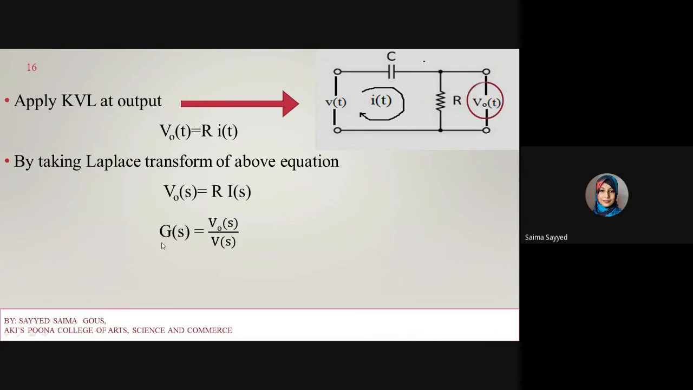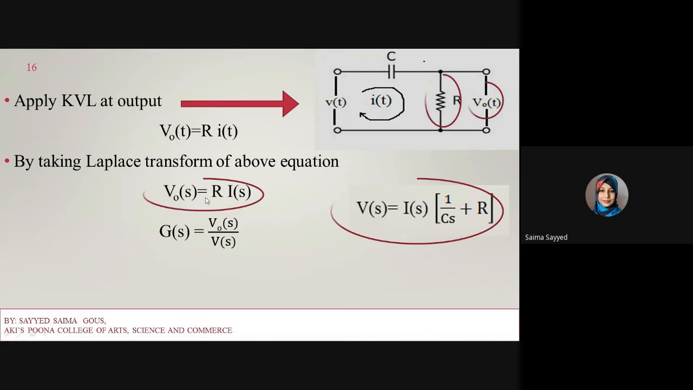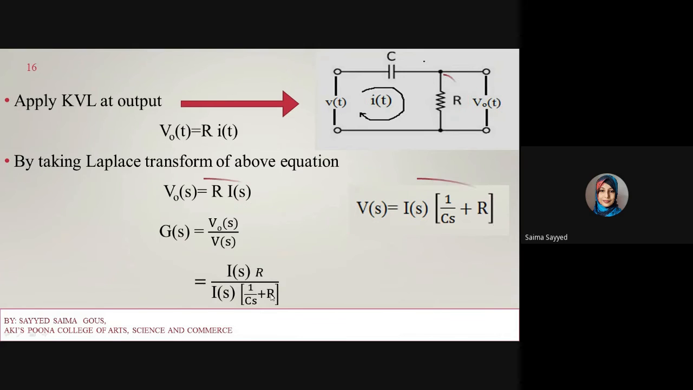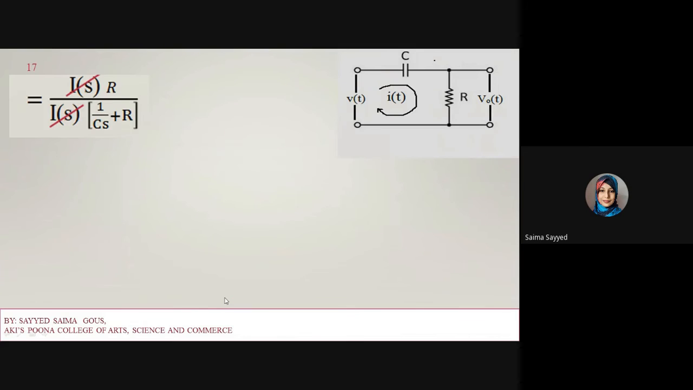Now this is the definition of transfer function: Laplace transformation of the output signal to the Laplace transformation of the input signal. Now just substitute these two equations into G(s). This is my V(s) and this is my Vout(s). So this is my input signal, this is the output signal. Substitute in this, it will become I(s) into R divided by I(s) into 1 upon Cs plus R. Now this I(s) gets canceled, so it will become R divided by 1 upon Cs plus R.